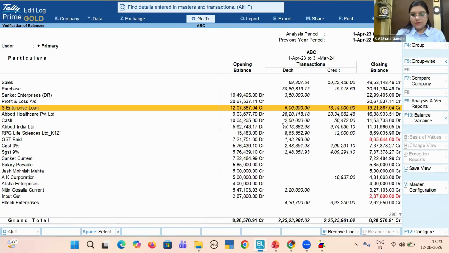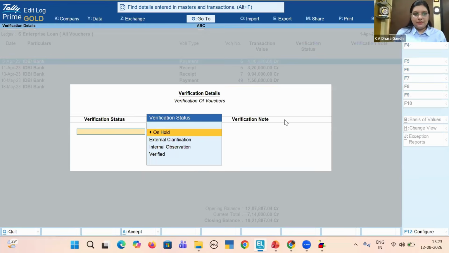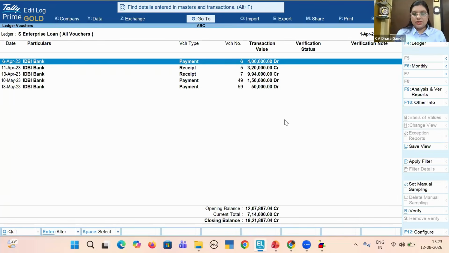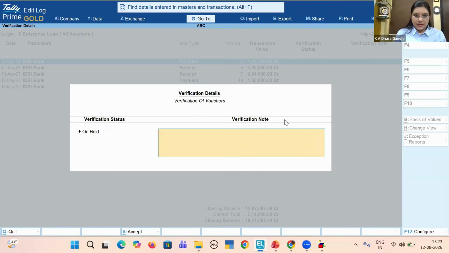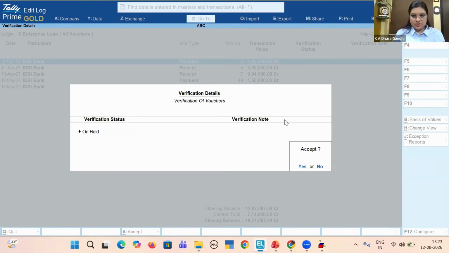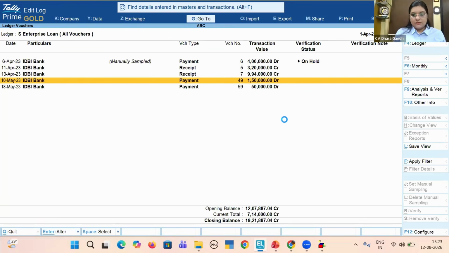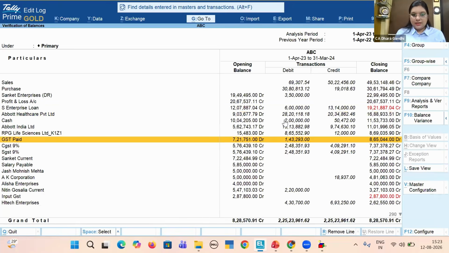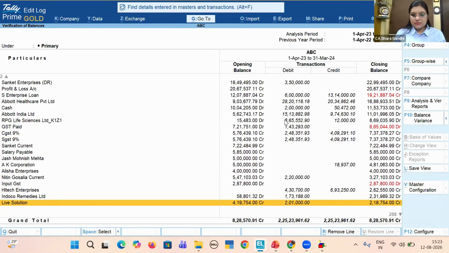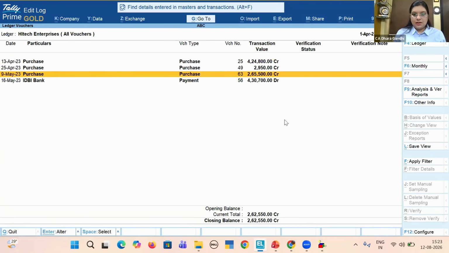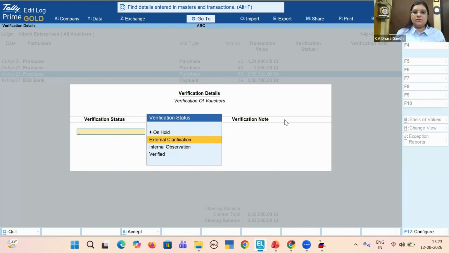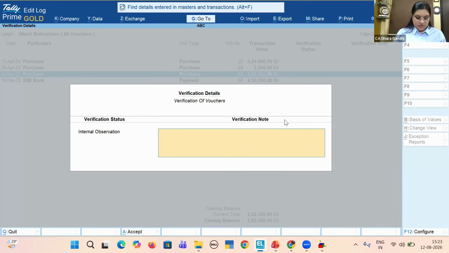So it is a very easy way of checking. And if you feel that this transaction you need to check, I will put this transaction on hold and I will ask clarification about this transaction later. Similarly, if any entries are unreconciled, simply you can put a note. Suppose I am unable to find the bill, I need external confirmation for this, I need internal confirmation for this. I will simply write an observation: I need invoice.